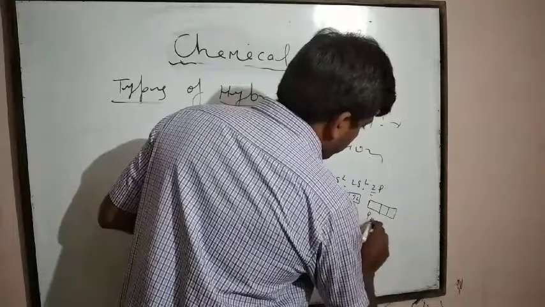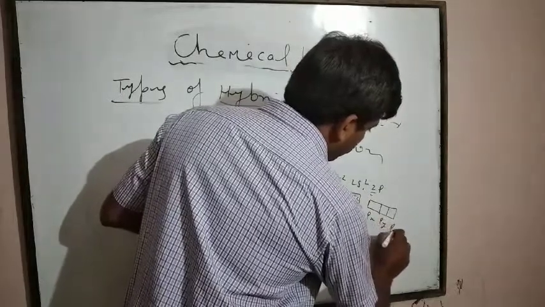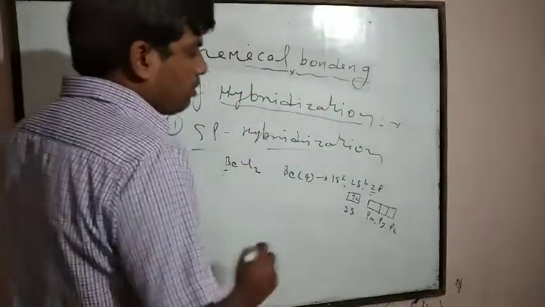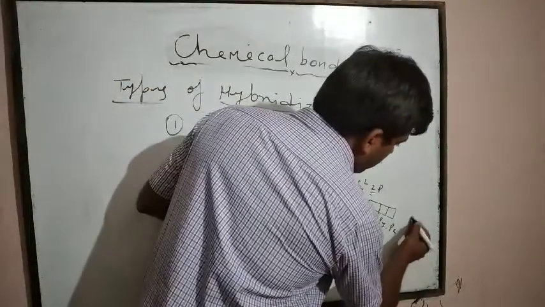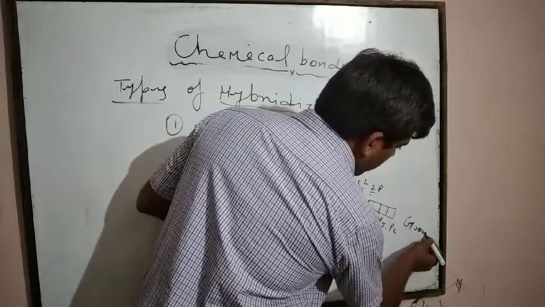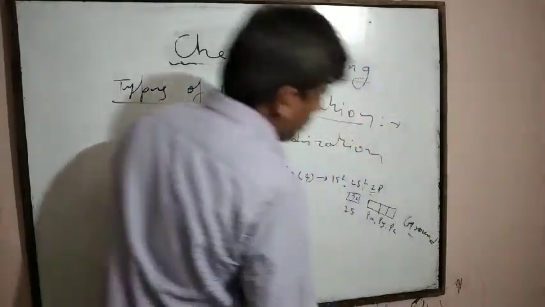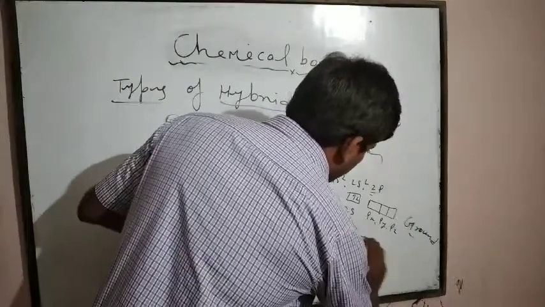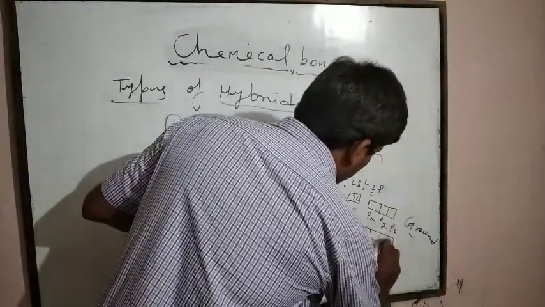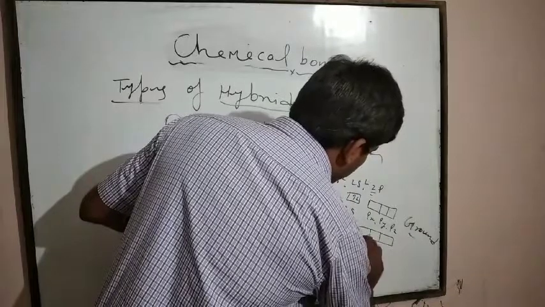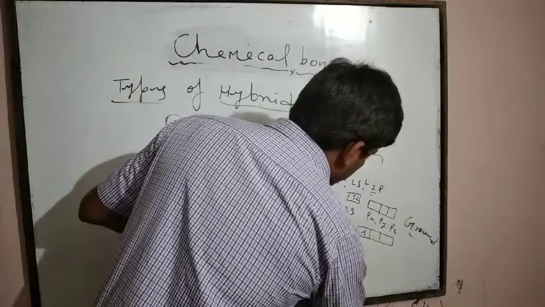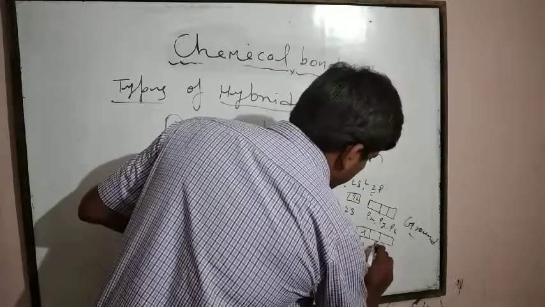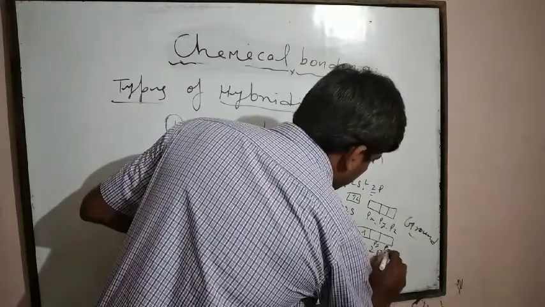2s, px, py, and pz. 2p is totally vacant. This one is the ground state. In excited state, what happens? One electron jumps from 2s to 2p, meaning px, py, and pz.